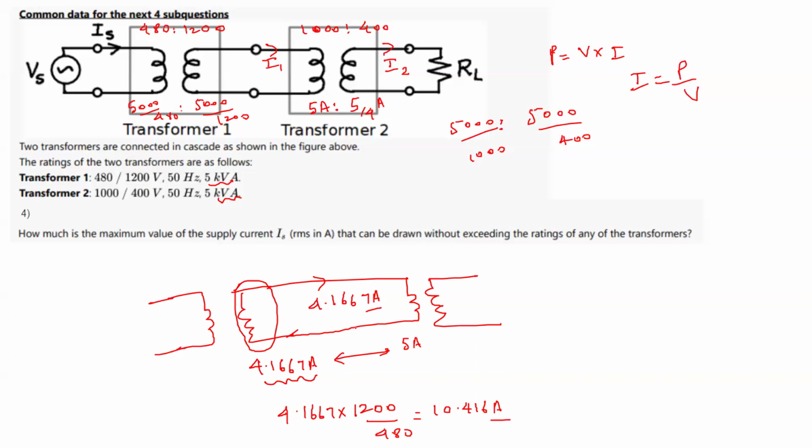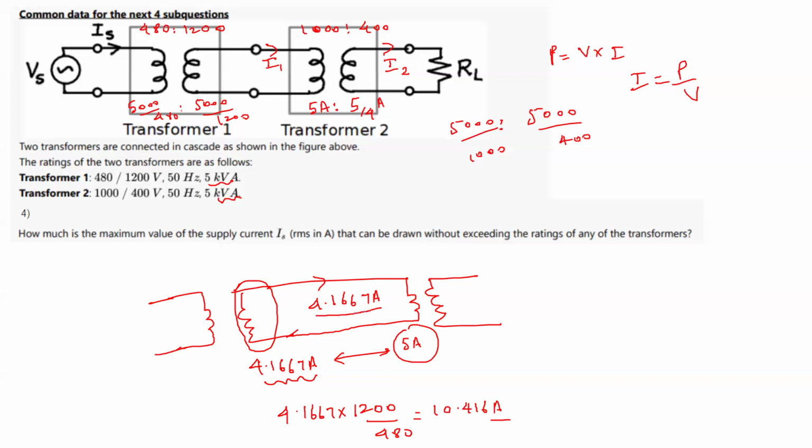Because we have to take the minimum of the two. If we take 5 ampere, then this transformer winding current rating will be exceeded. That is why we have to take 4.1667 ampere, so that this transformer rating is not exceeded.